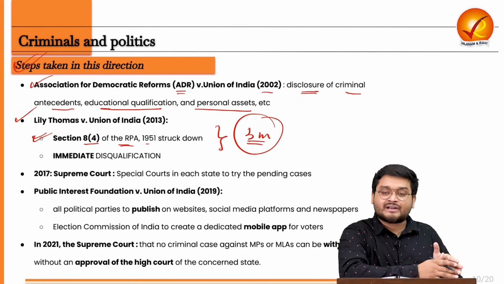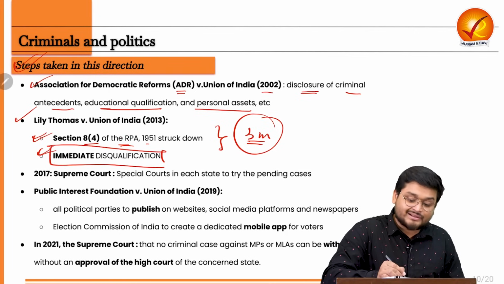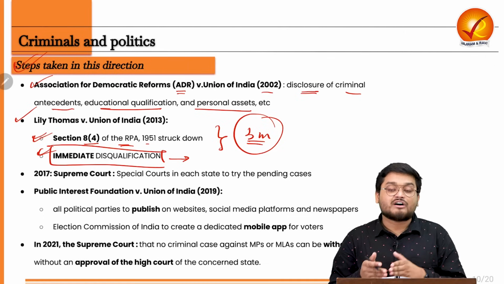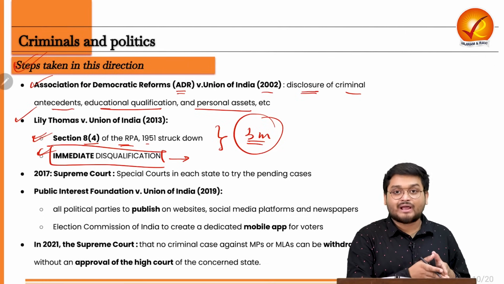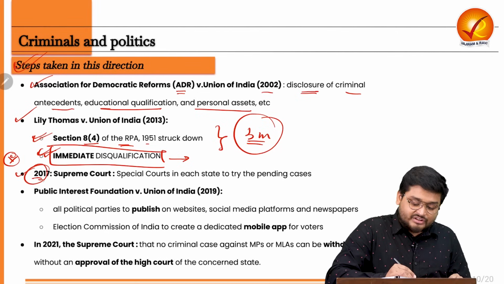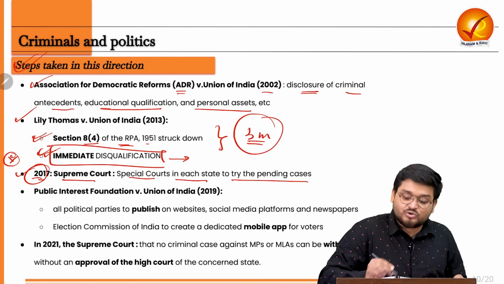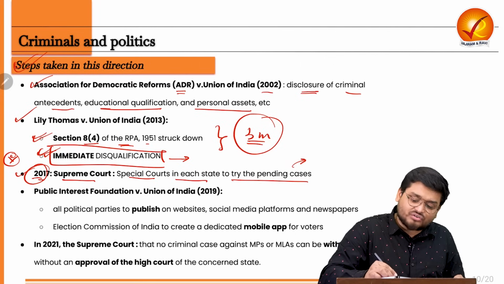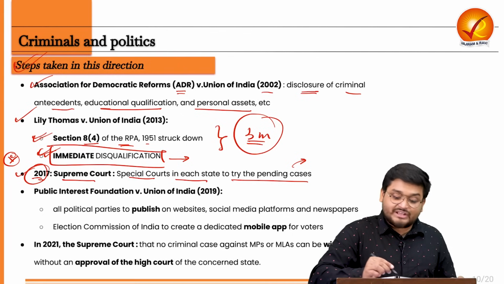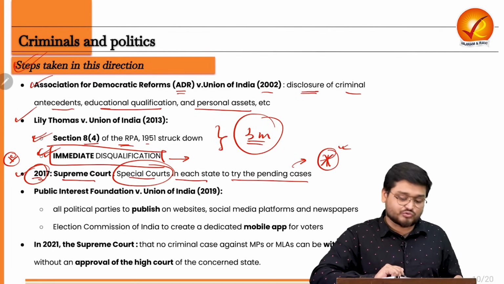If the person is convicted, that person must be immediately disqualified, and that is what the court told, that the disqualification must be immediate. And this is actually right now. Even recently, a very well-known political candidate and a member of parliament was disqualified due to this. Then in 2017, the Supreme Court observed that there must be special courts in each state to try the pending cases, because there are lots of criminal MPs and cases pending against them even in the state legislatures. So there must be special courts, and this is a development that took place recently. We will be studying more in the next one.